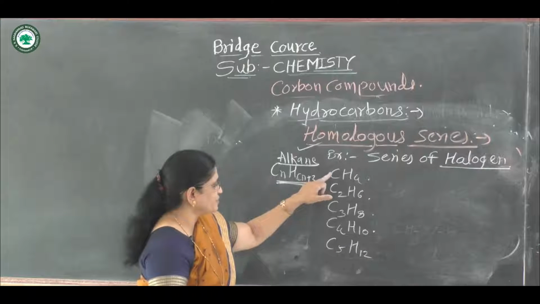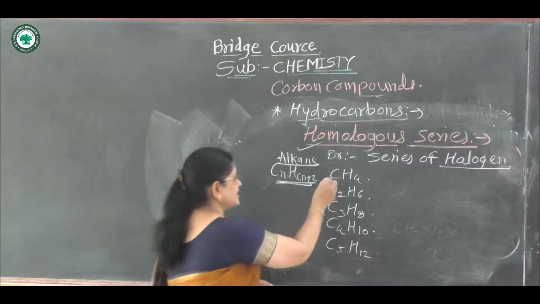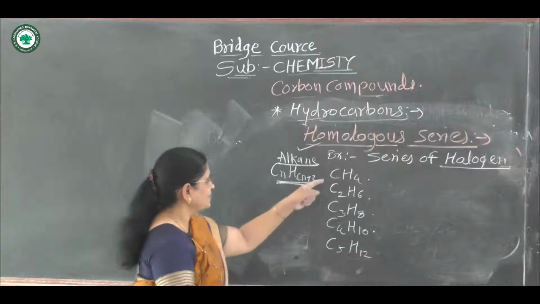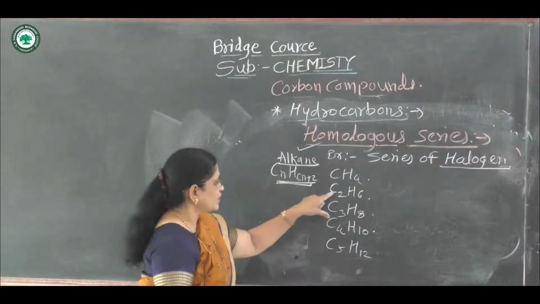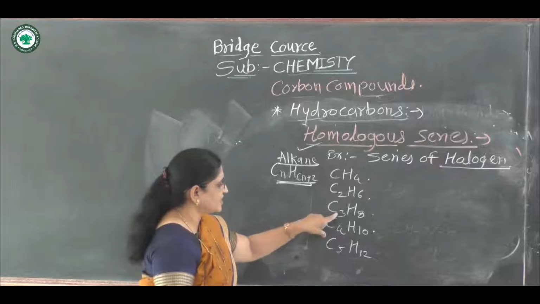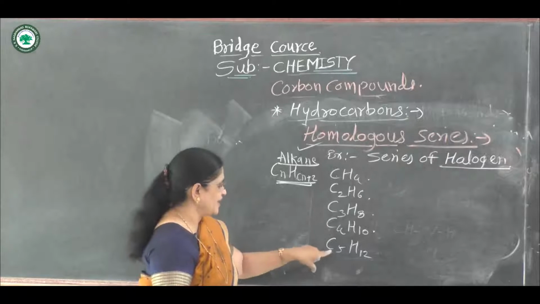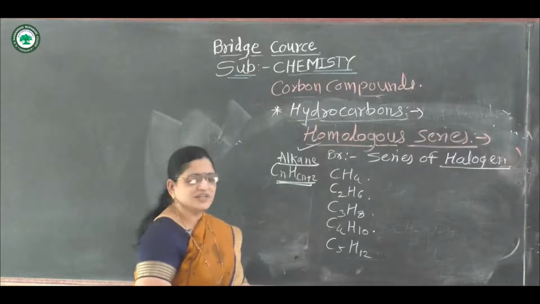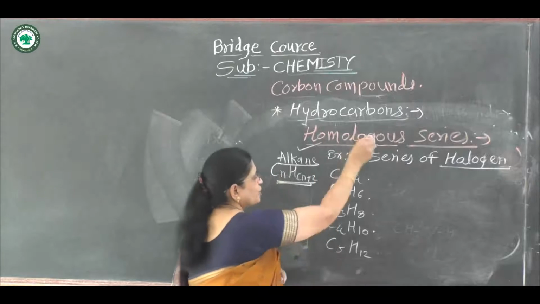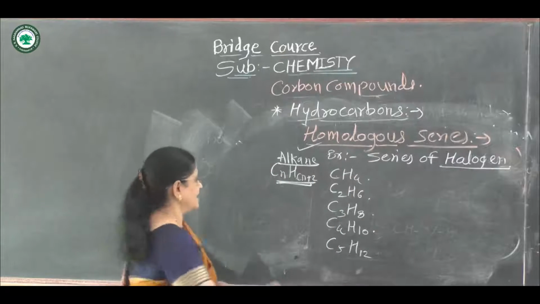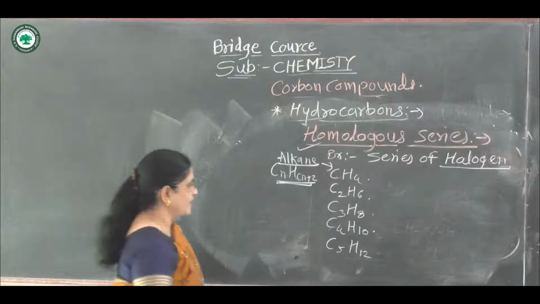The names of these compounds are methane, ethane, propane, butane and pentane. If it contains one carbon atom, it is called methane. If it contains 2 carbon atoms, it is called ethane. If it contains 3 carbon atoms, propane. If it contains 4, butane, and if it contains 5 carbon atoms, it is called pentane. This is called the homologous series of alkane.